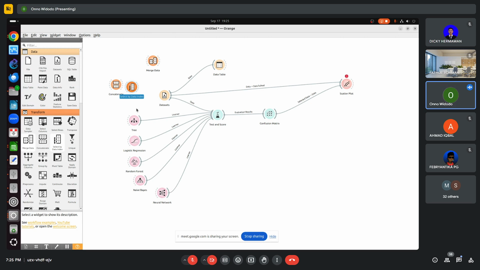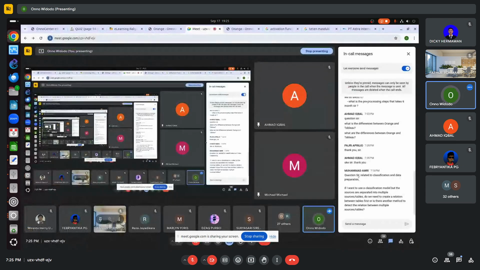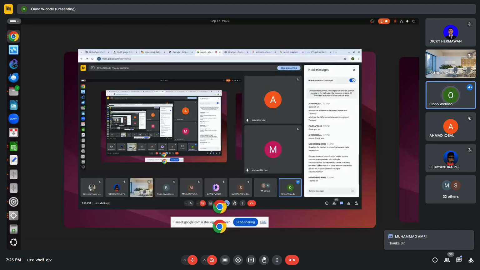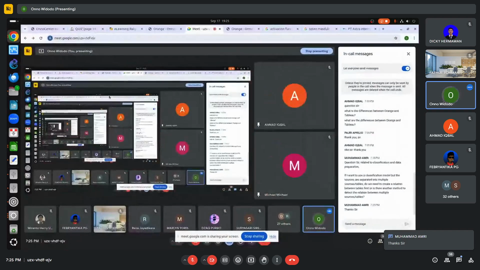We can correlate, whatever, before the Orange or Python processing. It's easier for us. Otherwise, it will be confusing when we do the programming here. Okay, let's continue.